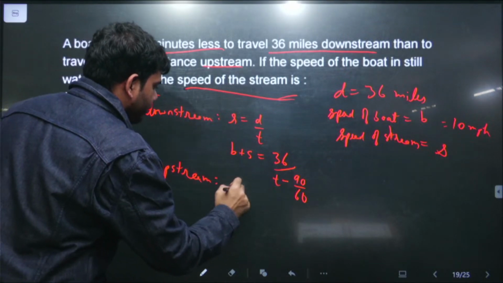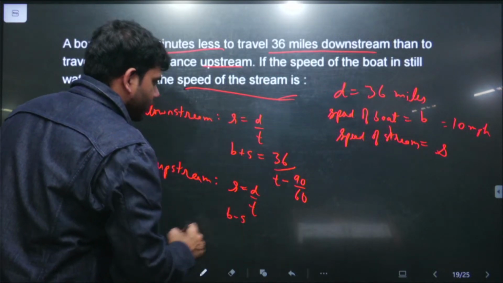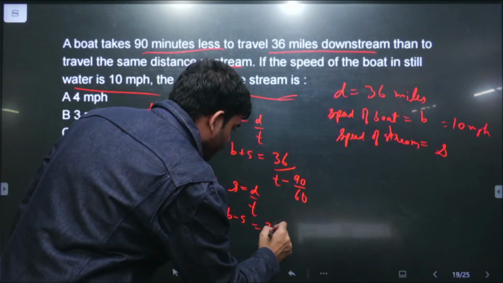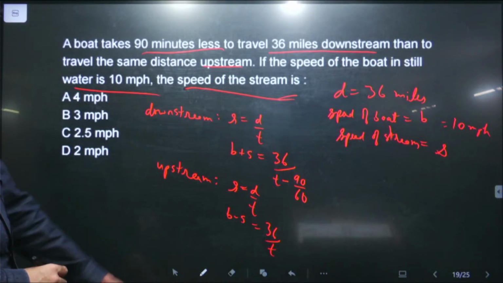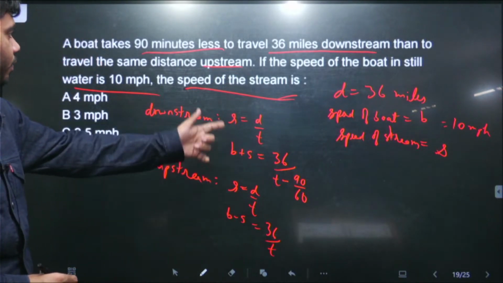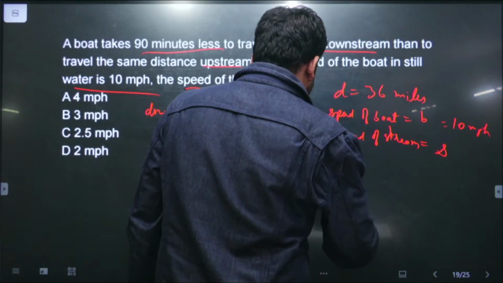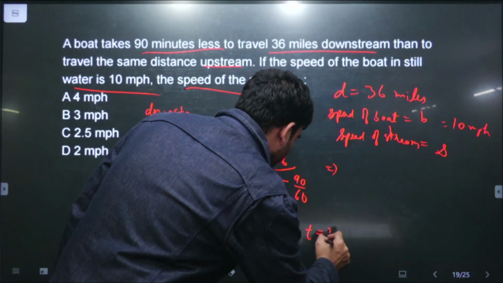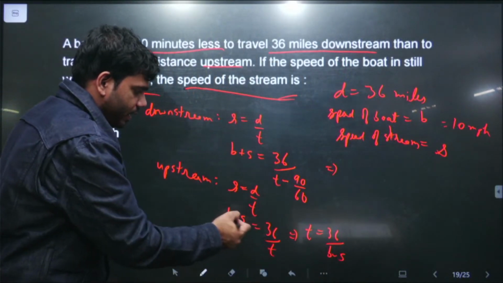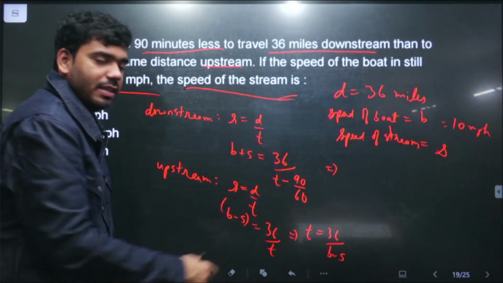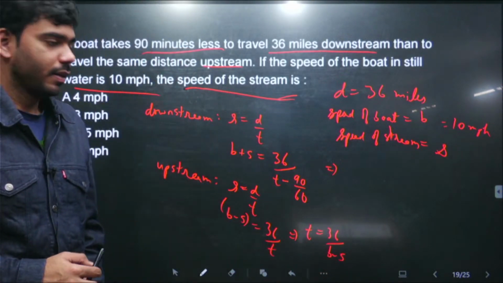And in upstream, speed is equal to distance upon time, and the speed here will be boat minus stream, and that is equal to 36 upon t. Now we have to eliminate this t and find the speed of the stream using these two equations. So we can write t is equal to 36 upon b minus s. We have shifted b minus s to the denominator, so t is equal to 36 upon b minus s, right?